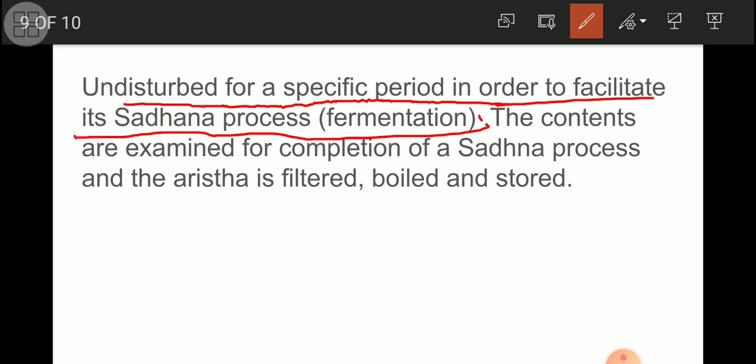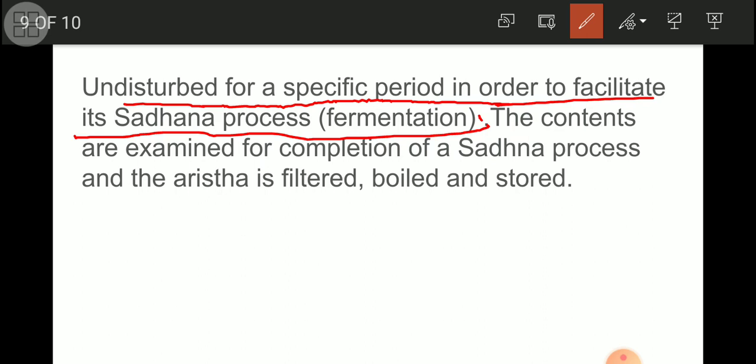If you touch it, or try to change the position of the vessel or container from one place to another, then the fermentation process will get disturbed. You have to keep the wooden container as it is, at the same place, unless and until it completes its fermentation process.